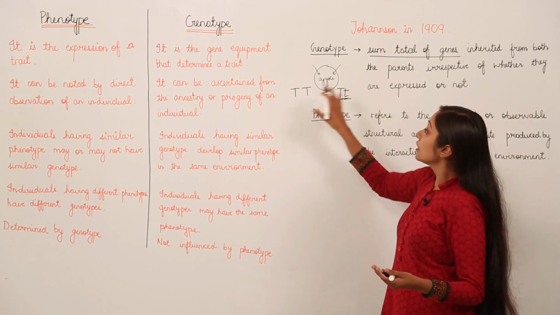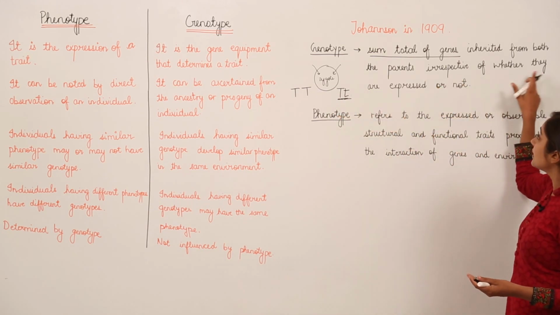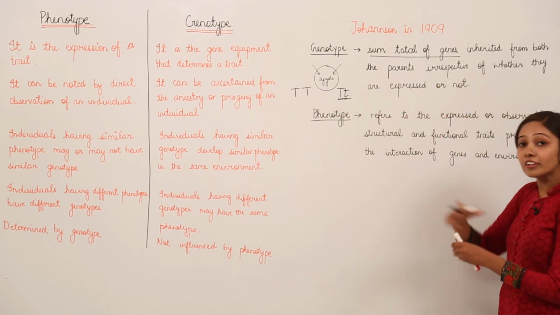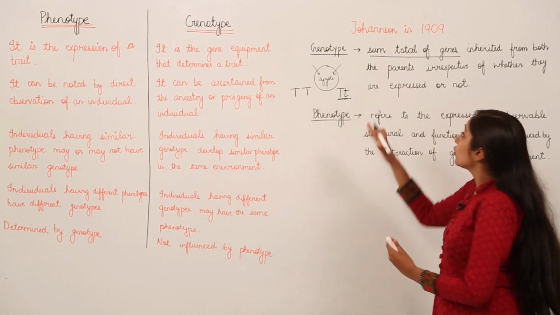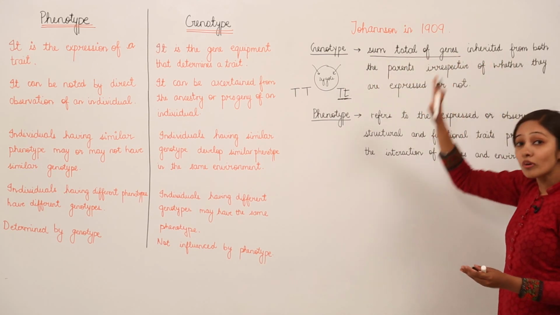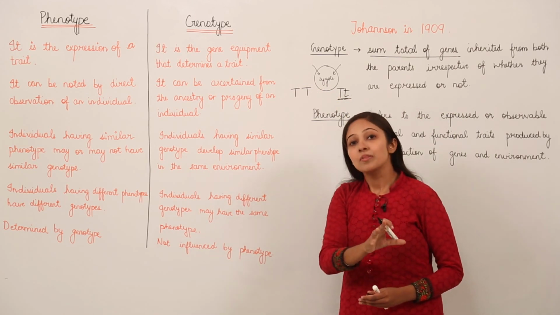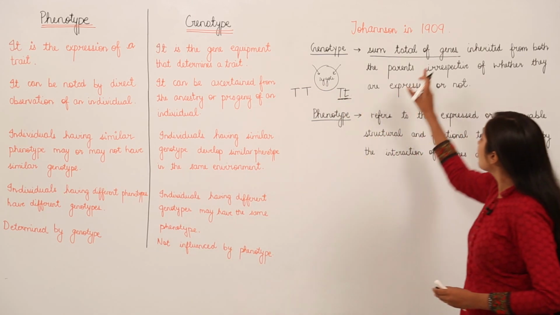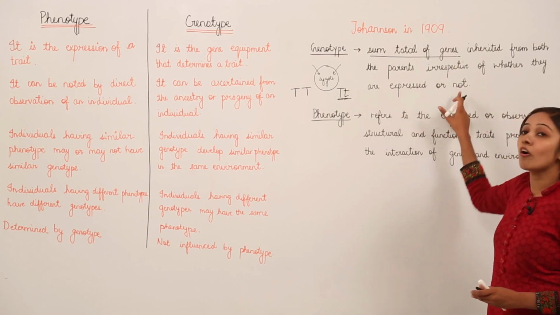You will only have a tall pea plant in both the cases. So this is irrespective of whether they are expressed or not. So genotype is the sum total of genes inherited from both the parents, like during fertilization we have genes from mother and from father, irrespective of whether they are expressed or not.